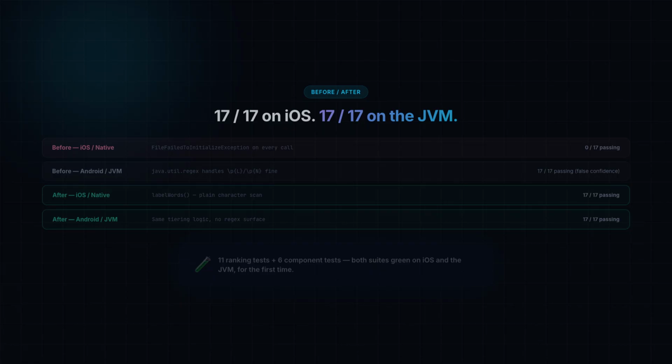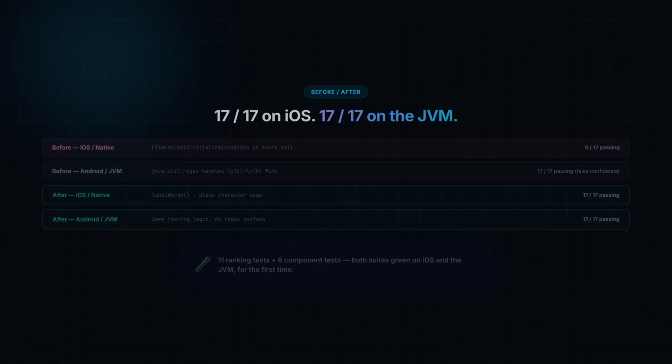After the fix, the feature search suite runs clean on both targets, 11 ranking tests and 6 component tests, 17 total, green on the JVM and green on iosSimulatorArm64Test. Nothing about the ranking behavior changed. A query like "inflation" still matches HICP inflation through the same word boundary tier. It just no longer depends on a regex feature that only one of the two runtimes actually implements.